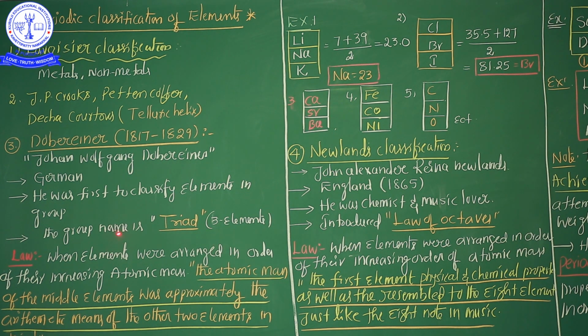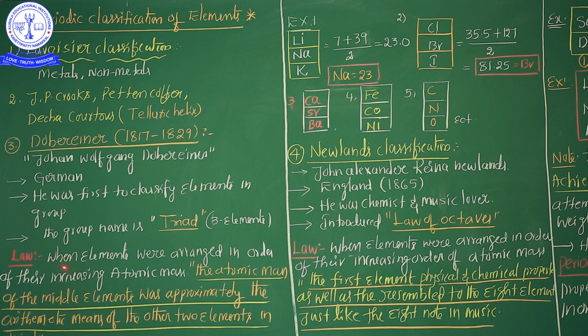Now, important point, my dear students: at board level, define Döbereiner's law. What is the law? Very, very important, for 1 mark or 2 marks. Listen carefully, every student. How did Döbereiner classify the elements, based on what law?